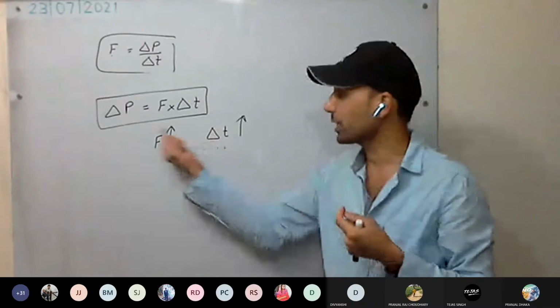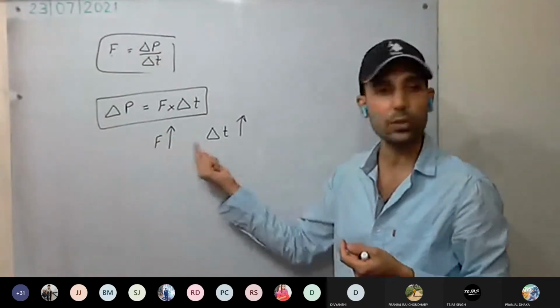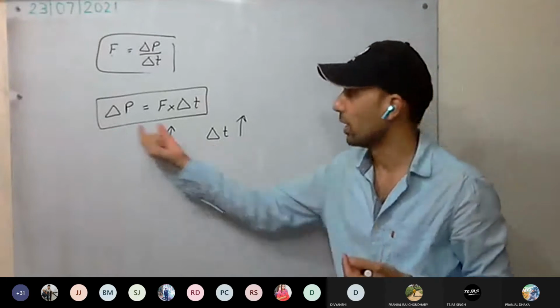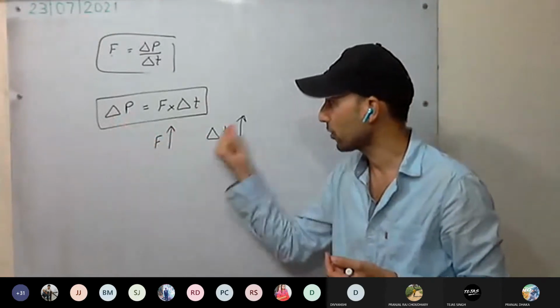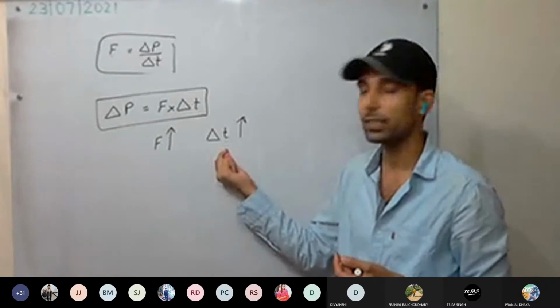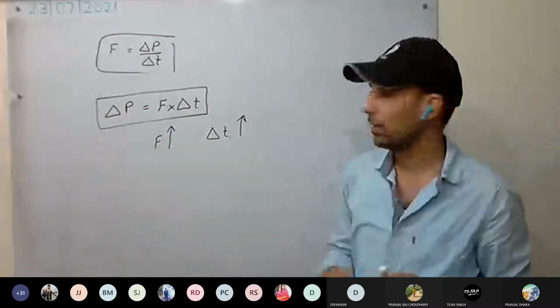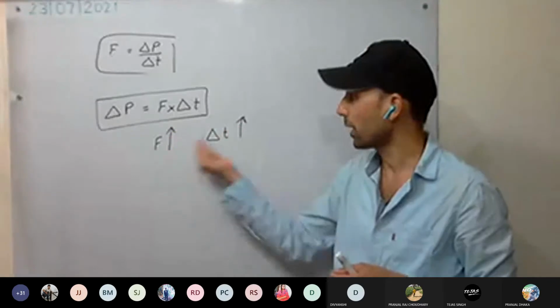By changing these two quantities, one or both, we can change the momentum. We can increase or decrease momentum accordingly. This is clear.